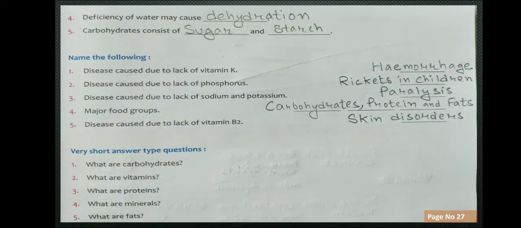And filling the blanks, deficiency of iodine leads to goiter. Goiter is a disease. Goiter is a disease where, as we see on TV, someone's neck swells up a lot like a balloon. This is a disease when there is a lack of iodine in our body. Deficiency means lack. Dash are bodybuilding food, protein. PEM, protein energy malnutrition, is caused due to deficiency of proteins, carbohydrates and fats. And in the next page we are going to learn about this thing. Deficiency of water may cause dehydration, and carbohydrate consists of two things, sugar and starch.